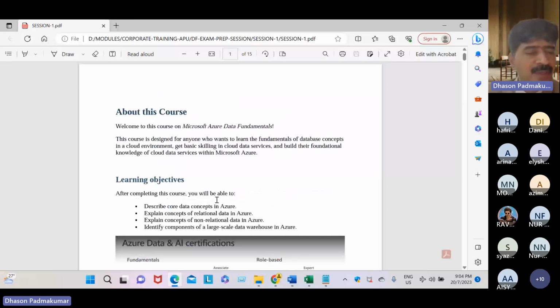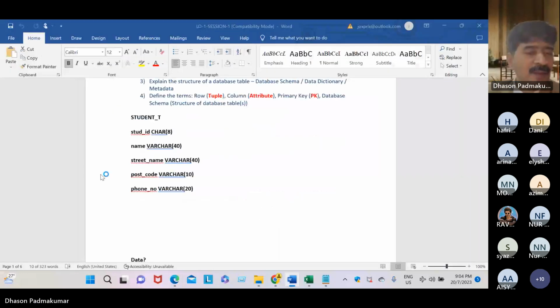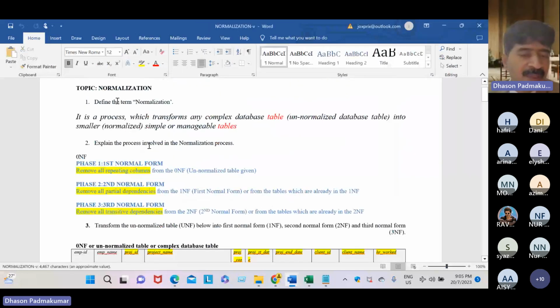Yeah, we learned normalization. It's this one. See, all of you, please. Normalization is a process which transforms any complex table, called an unnormalized table, into smaller tables like this. See here.